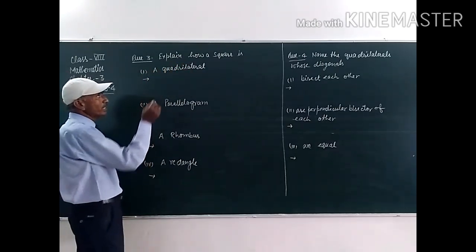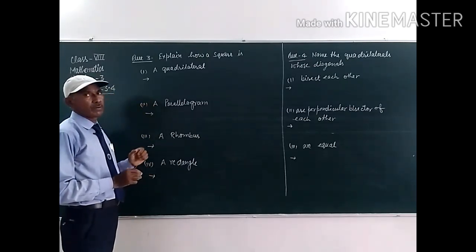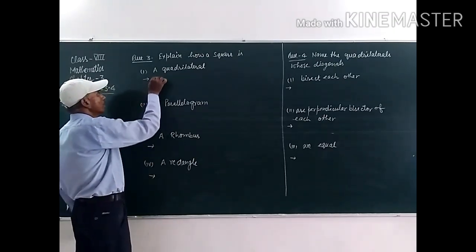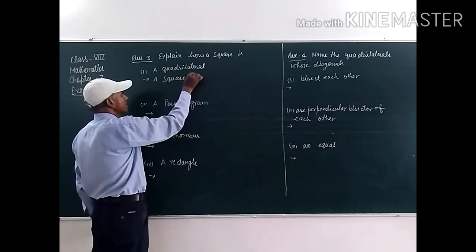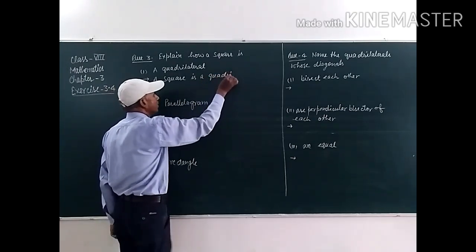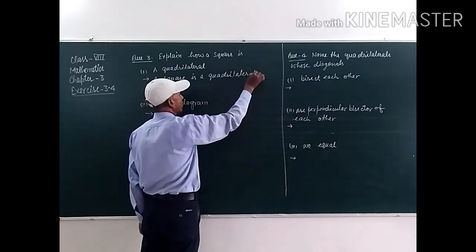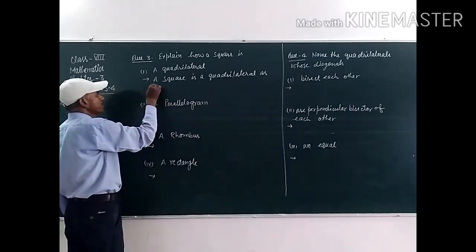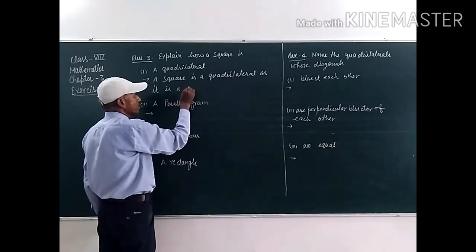So a square is a quadrilateral as it is a closed figure of four sides.